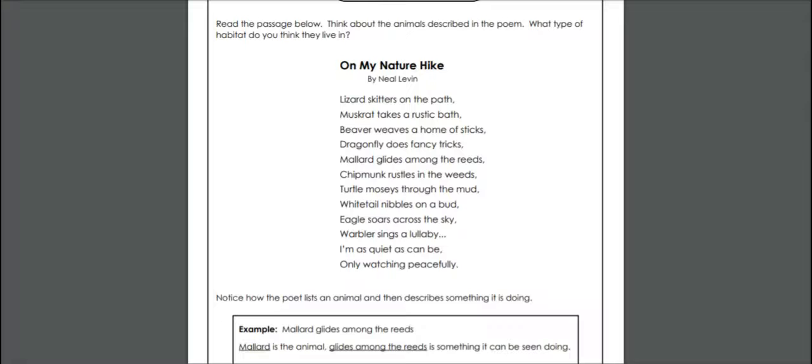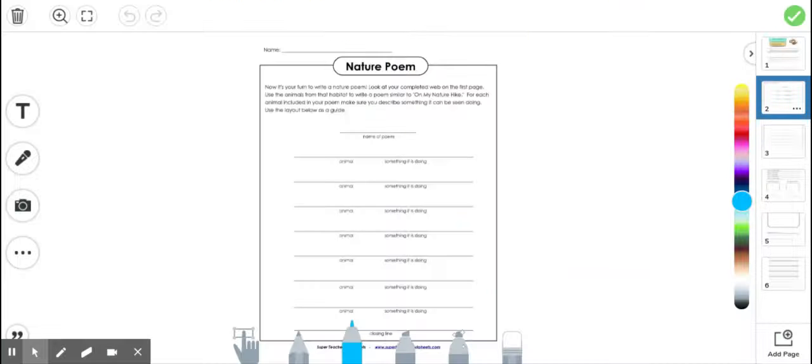You're going to look at your habitat that you were writing about. Remember, we've been writing about the same habitat for a few days, and you're going to write down a bunch of animals and something the animal is doing for each one. It does not have to rhyme, but it can if you want it to.